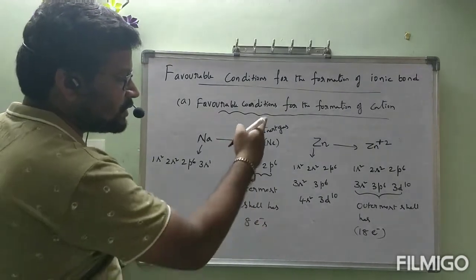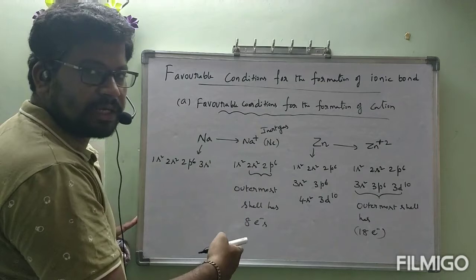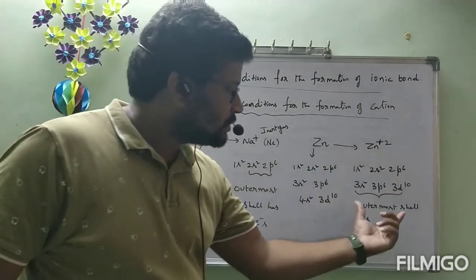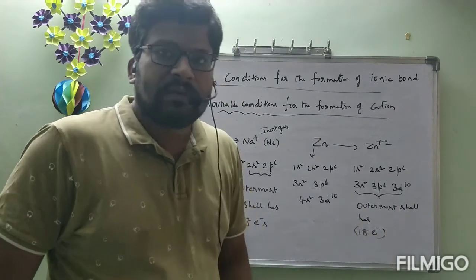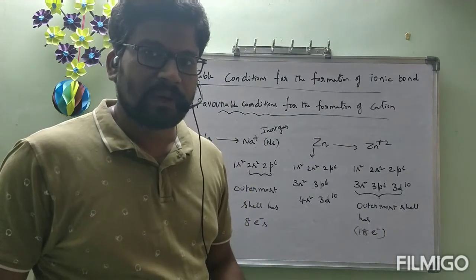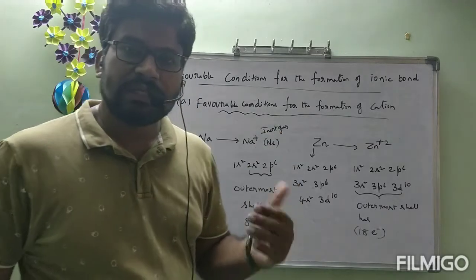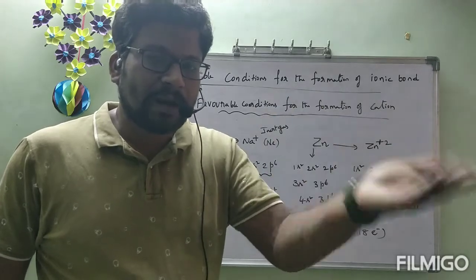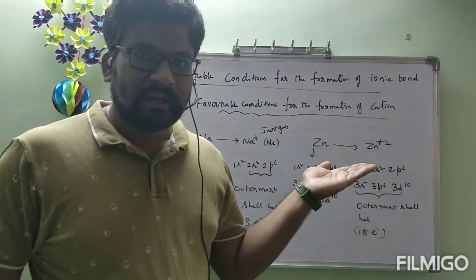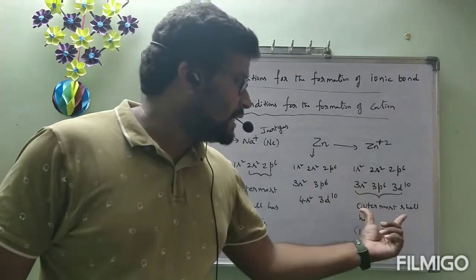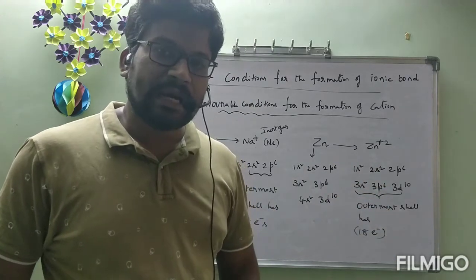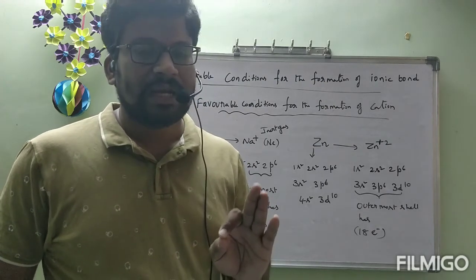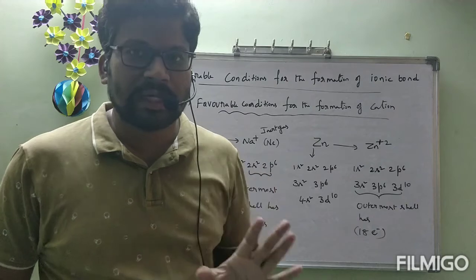This is called inert gas configuration. But in Zn plus 2, it is showing 18 electrons. You can ask me a question, sir, with 18 electrons, how is it stable? Okay, the inert gas configuration is suitable for only some particular types of elements. Some peculiar elements are there, like zinc, mercury. They will show 18 electrons in their outermost shell. Even with 18 electrons, they are showing a stable configuration. But that is not inert gas configuration. Inert gas configurations are only 2, duplet and octet.